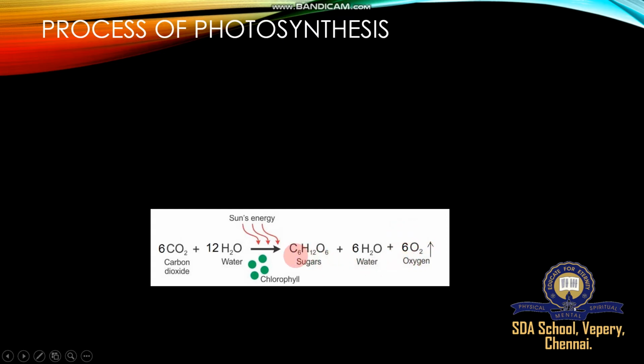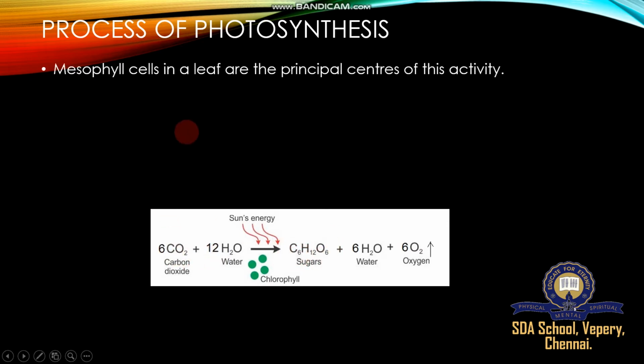Then this sugar is used as food for all. We already learned food for all, and oxygen is released during photosynthesis. Mesophyll cell. What is mesophyll? Cortex of leaf is called mesophyll. If you see the leaf, it consists of a dorsal and ventral surface, upper epidermis, lower epidermis, and in between is the mesophyll tissue, the green part of the plant's leaf. Mesophyll is commonly called the cortex of the leaf. Very, very important. Sometimes asked: what is mesophyll? Cortex of leaf is called mesophyll.